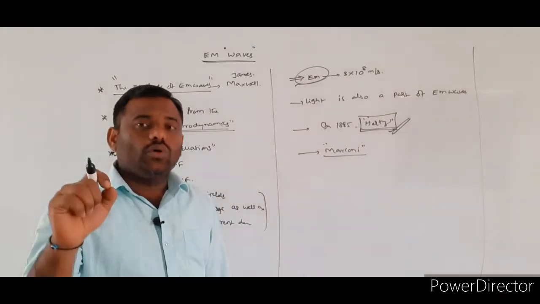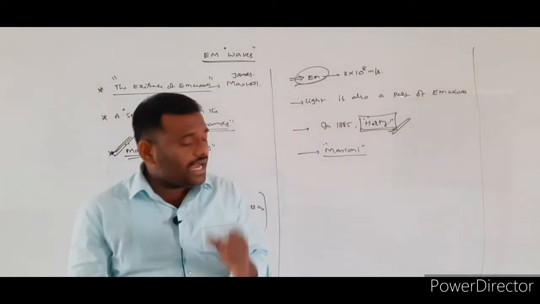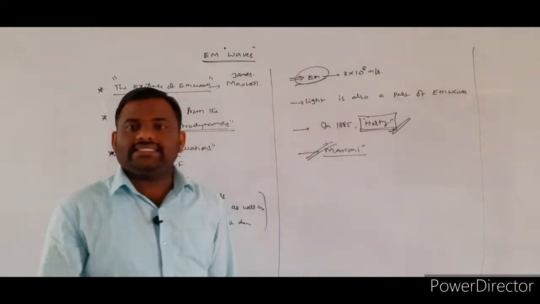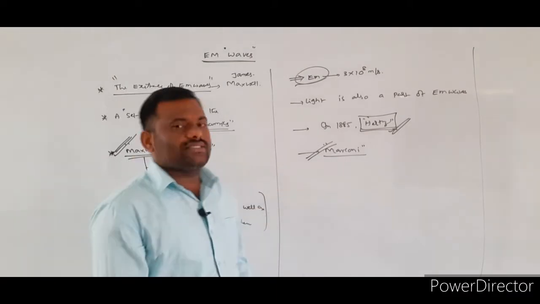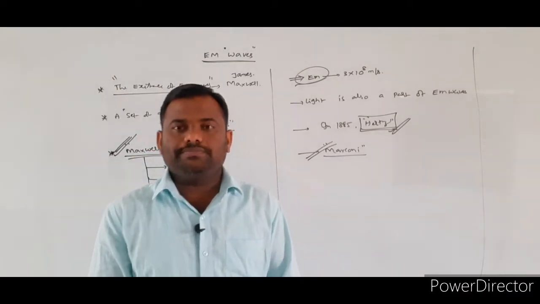The scientist who sent information from one place to another with the help of electromagnetic waves is Marconi. So this is the introduction part of electromagnetic waves.